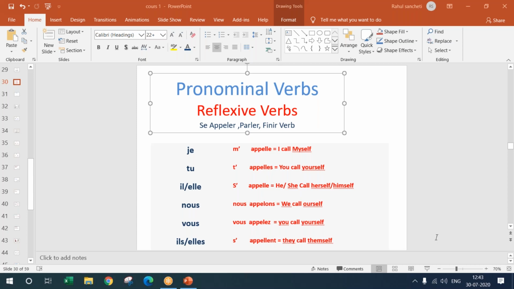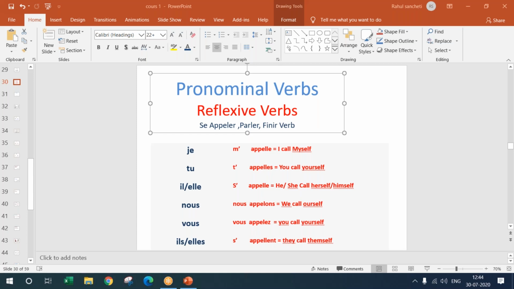You are jumping onto the translation part. I'm just asking about the example when I say I am Rahul Sancheti.